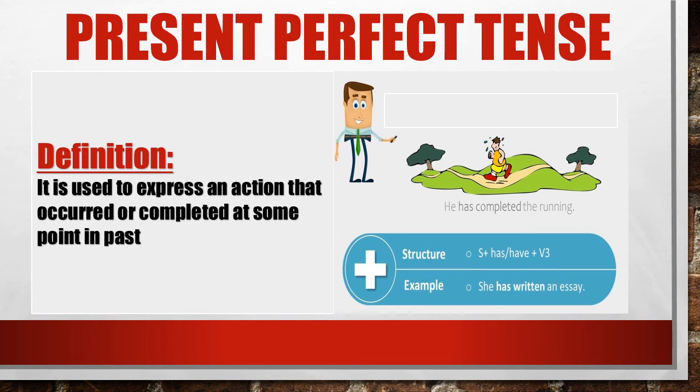We use the helping verbs have and has. You will use have with I, we, you, they and any plural name, and has with the third person singular, he, she, it and a singular name. Here is an example: he has completed the running.